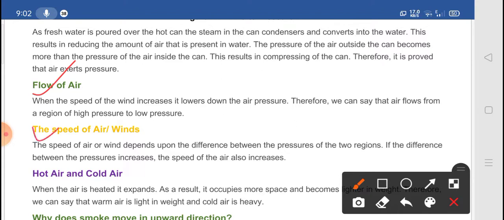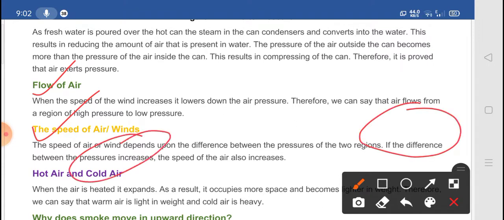Okay. Now the second thing is the speed of the air or wind. The speed of air or wind depends on the difference between the pressure of the two regions. If the difference between the pressure is increased, then the speed of the air also increases. You must remember this point. If the difference between two pressures is increased, then what happens? The speed of the air also increases.